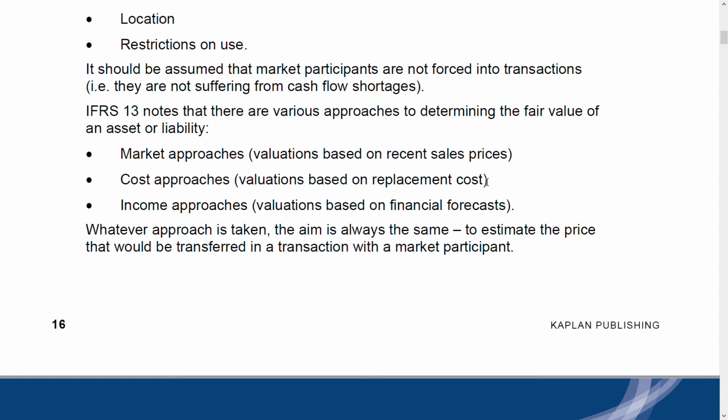You base the fair value on that. Next is the income approach, based on the financial forecast. You forecast the cash flows and find their present value. But remember that whichever of these three approaches you take, the aim is always the same: you need to estimate a fair value, the price.